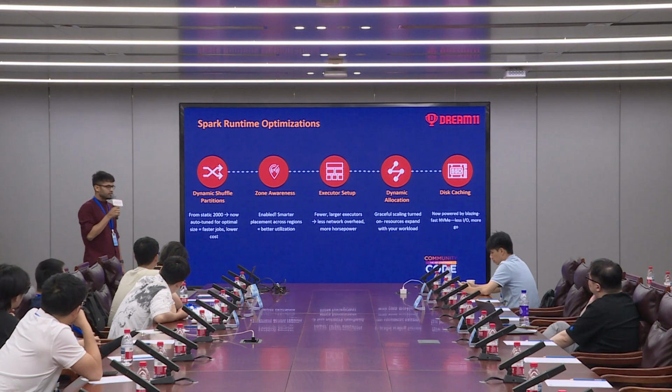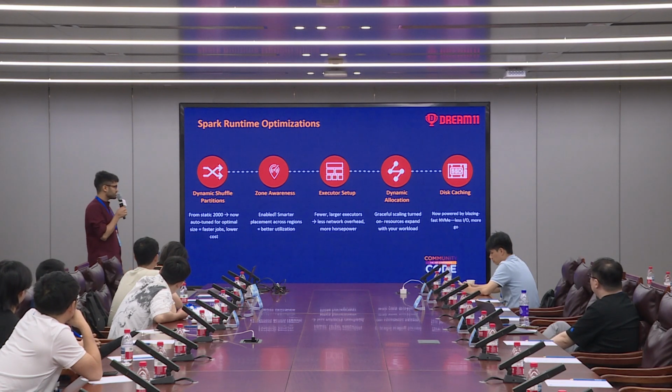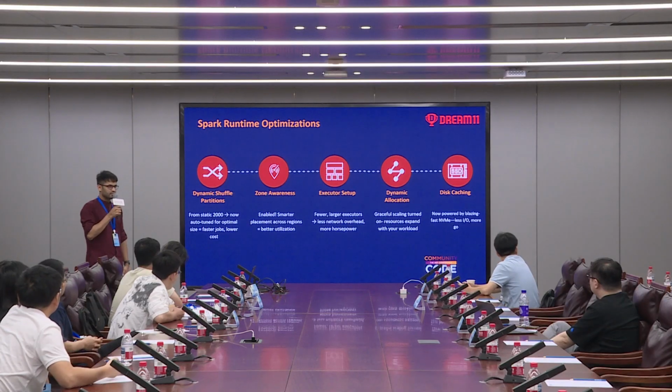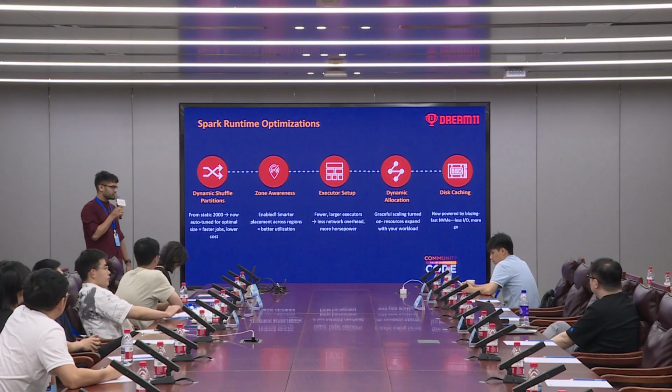Additionally, all the scaling was being done preemptively, or predictively, in most of the cases. And last but not the least, we had disk caching enabled on top of NVMe nodes, which acted as a catalyst for increasing the speed of shuffle operations.